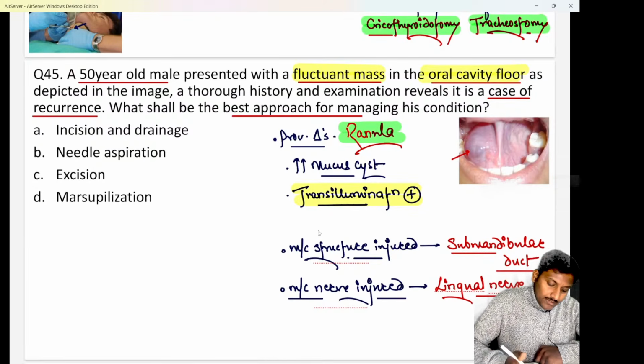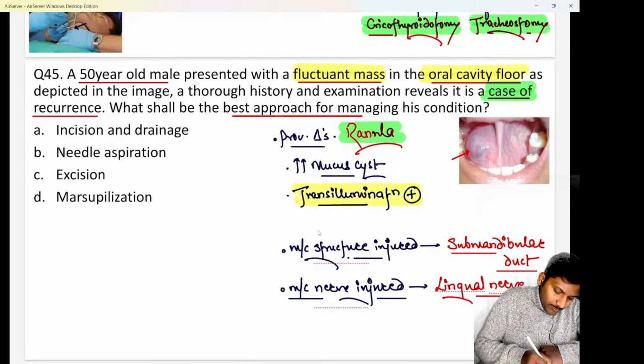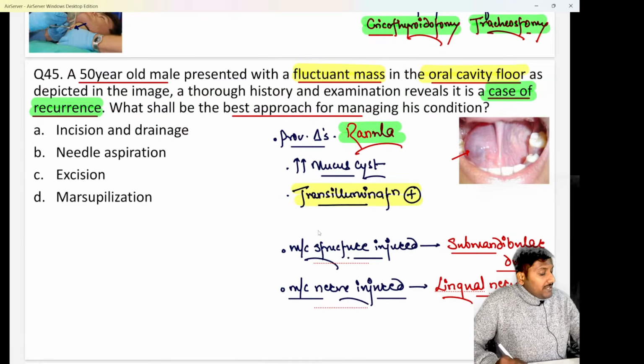Clear? They are saying that it is a case of recurrence. So please tell me what is going to be the best treatment or the best management. We have discussed in classes already what is the best treatment for a case of ranula. Option A says incision and drainage. Option B says needle aspiration. Option C says excision. And option D says marsupialization. What is going to be the best answer for this case?